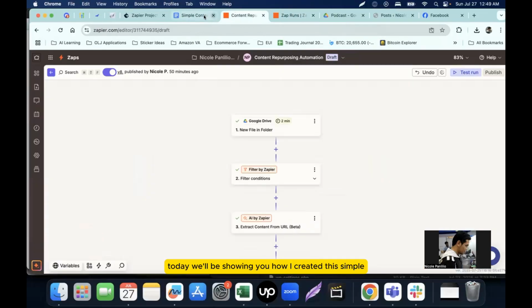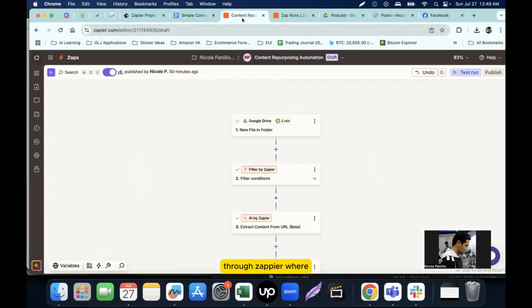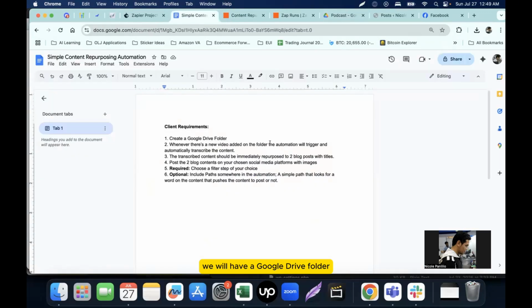Hi, so today we'll be showing you how I created this simple content repurposing automation. The goal here is to create an automation through Zapier where we will have a Google Drive folder where we should upload a video and it will automatically transcribe that video, and that transcribed content will be repurposed to a blog post that will be posted on different social media platforms.